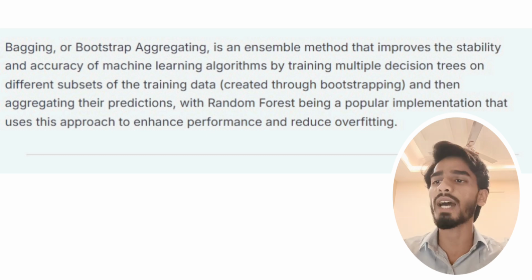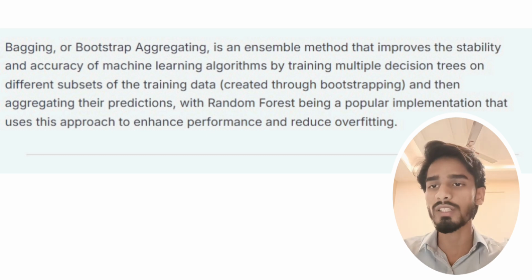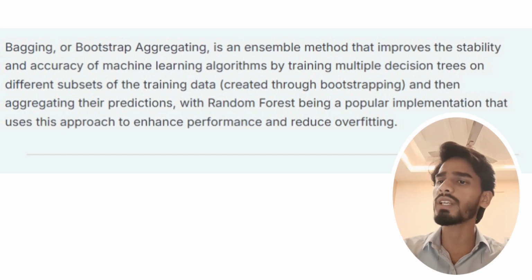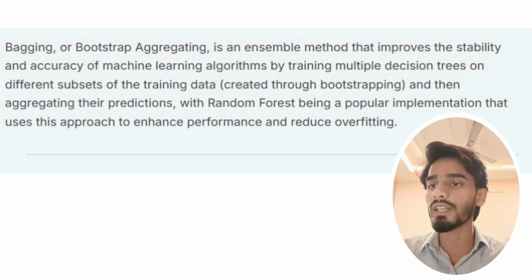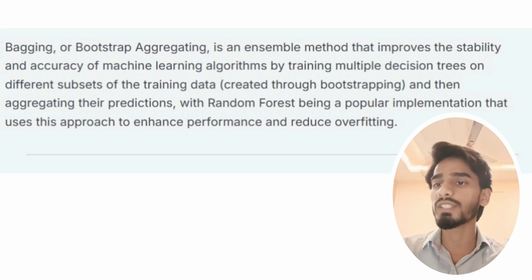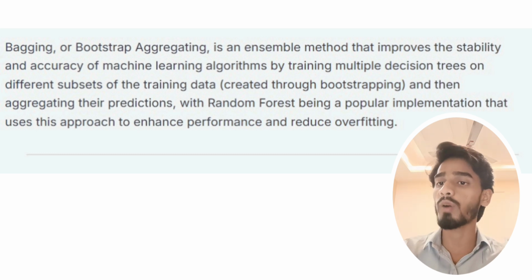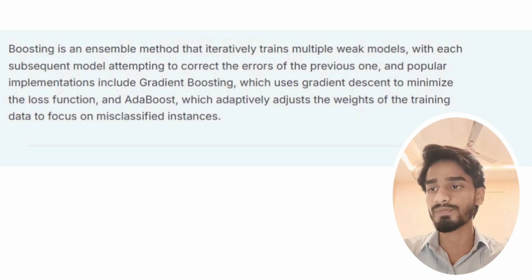Bagging, or bootstrap aggregation, is an ensemble method that improves the stability and accuracy of machine learning algorithms by training multiple decision trees on different subsets of the training data created through bootstrapping and then aggregating their predictions, with random forest being a popular implementation that uses this approach to enhance performance and reduce overfitting.